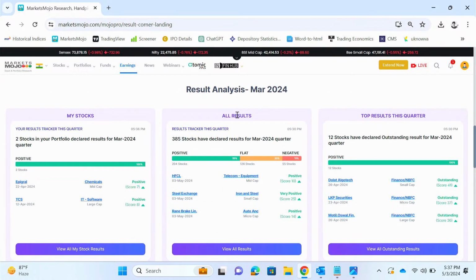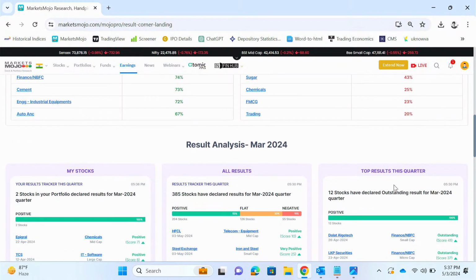So here you get all the results. Here only for your stocks which are in your portfolio, etc. Top results for this quarter and so on.